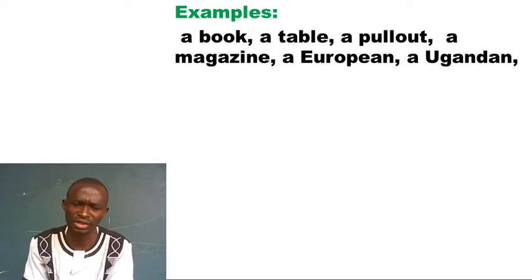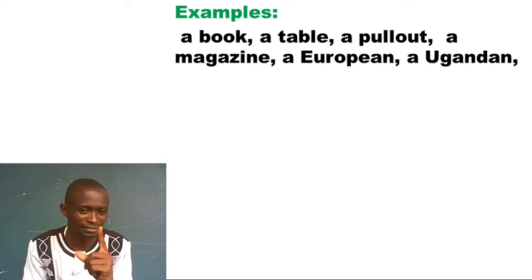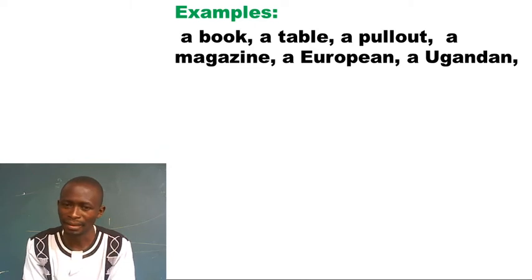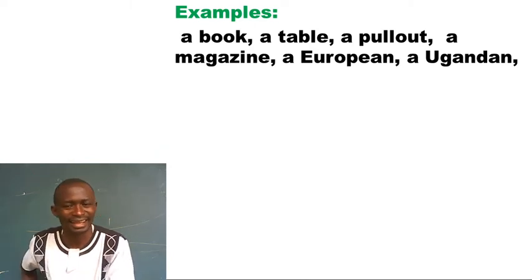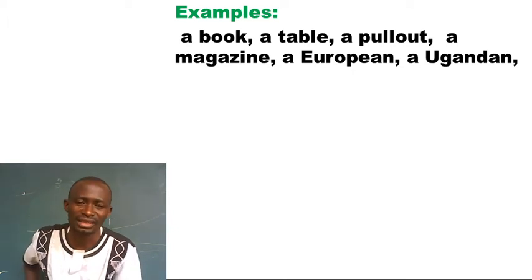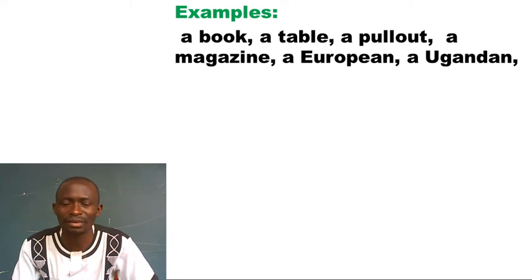Book is a countable noun. A book, singular, one book. When I say a book, it's the same as someone saying one book. We have a table, a pullout, a magazine, a European, a Ugandan, like that. So this is how to use the article a. One, it is used to introduce a noun. The noun must be singular.